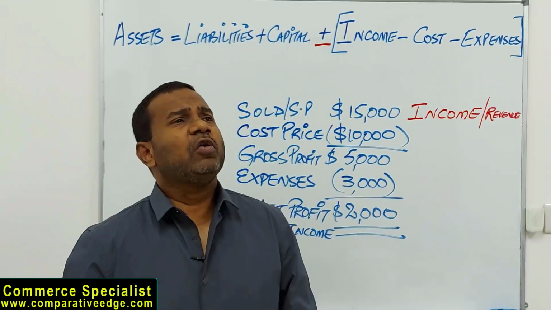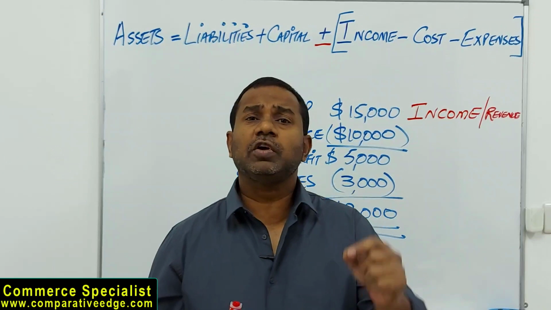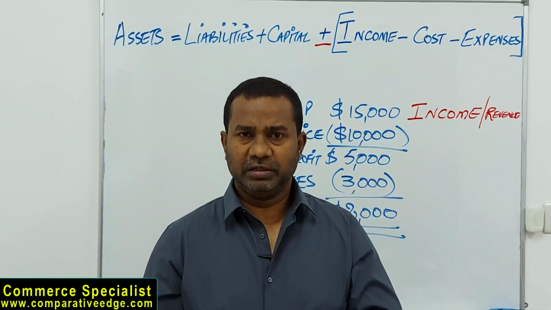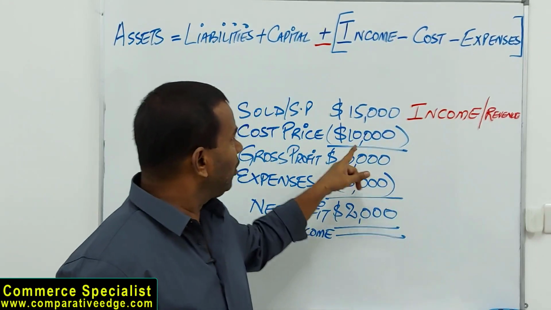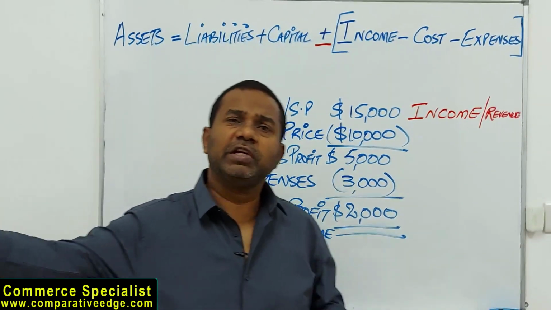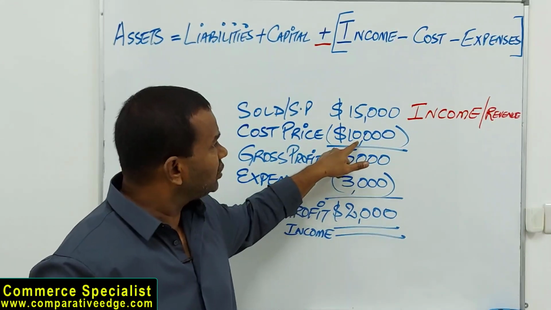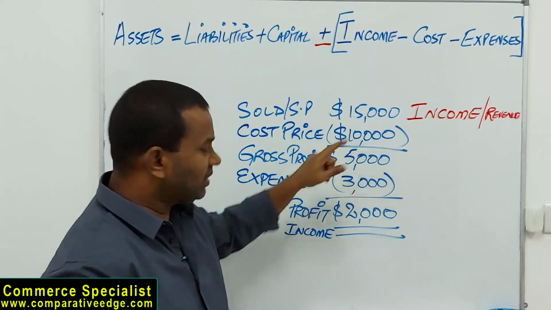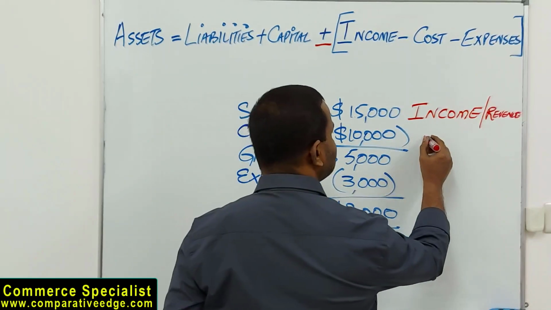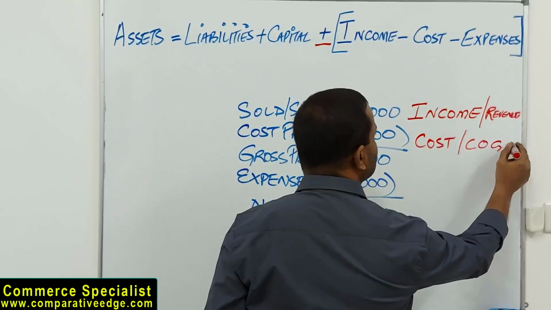So if I have my own factory and I manufacture cars, the cost would be the cost of manufacturing one car. So there are two possibilities. Either I have manufactured the car, what is my cost? 10,000. Or I have purchased this car from somebody, what is my cost? 10,000. The same car I sold to somebody for 15,000. That's my income. This 10,000 is my cost. We also call it cost of goods sold.